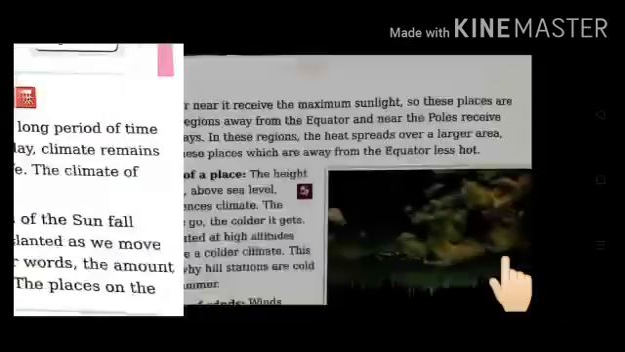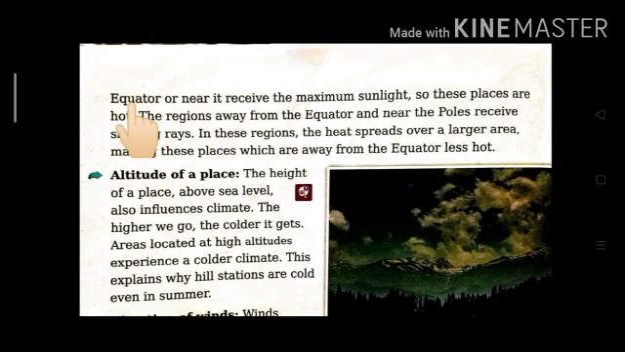The places on the equator or near it receive the maximum sunlight, so these places are hot. The regions away from the equator and near the poles receive slanting rays. And children, in these regions, the sun rays spread over a larger area, making these places, which are away from the equator, less hot.